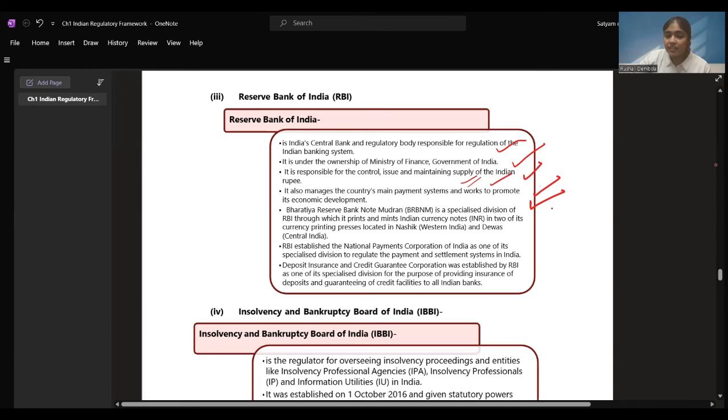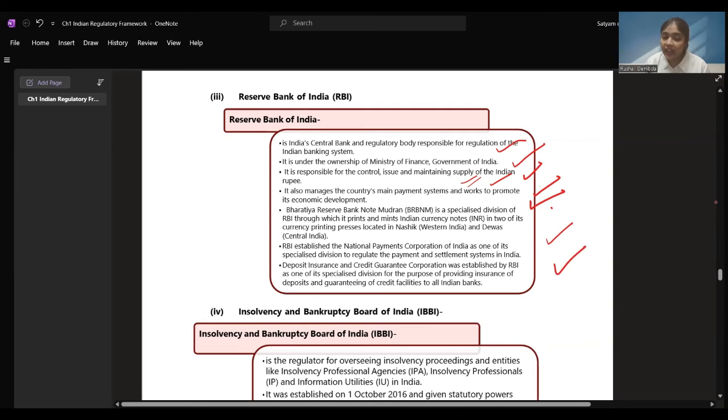RBI has formulated BRBNM, that is Bharatiya Reserve Bank Note Mudran, where the printing and supply of the Indian currency happens, and the printing presses of the currency are located in two places, in Nasik in the west of India and Dewas, that is the centre of India. RBI established the National Payments Corporation of India as one of its special divisions to regulate the payment. RBI has one more department, that is the National Payments Corporation.